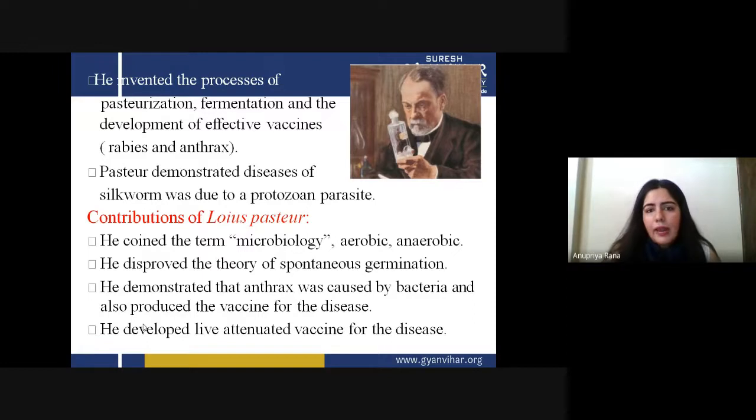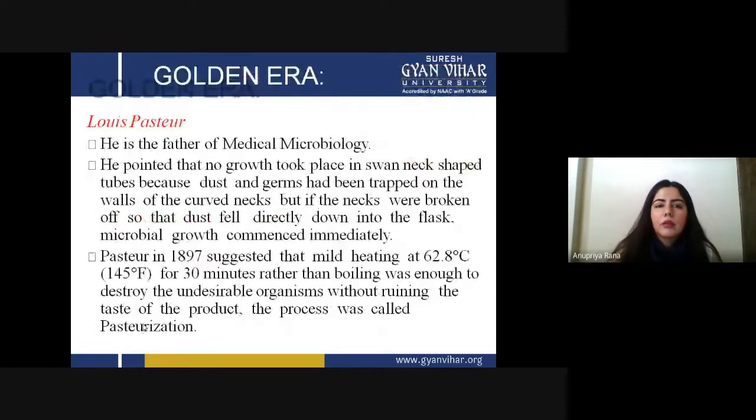But in that time, when Pasteur needed that vaccine, it was very difficult for him to convince people to take it. Still, he made it and produced the vaccine for rabies and anthrax. Pasteur also demonstrated that the disease of the silkworm was due to a protozoan parasite. Another thing that Pasteur did, at the time of Pasteur, in 1897, right?